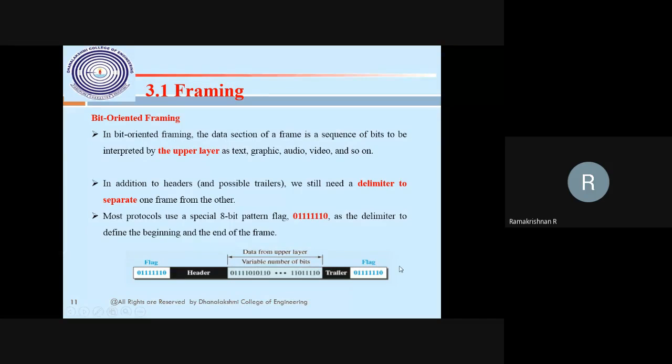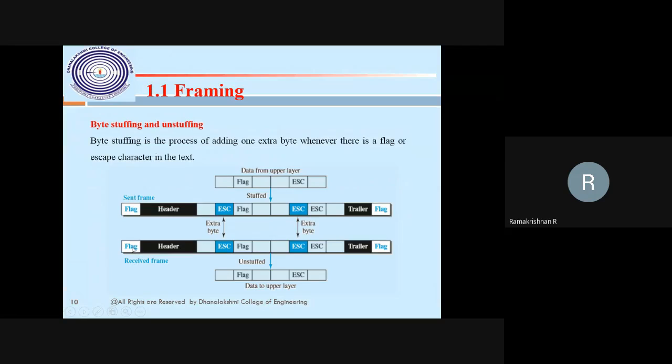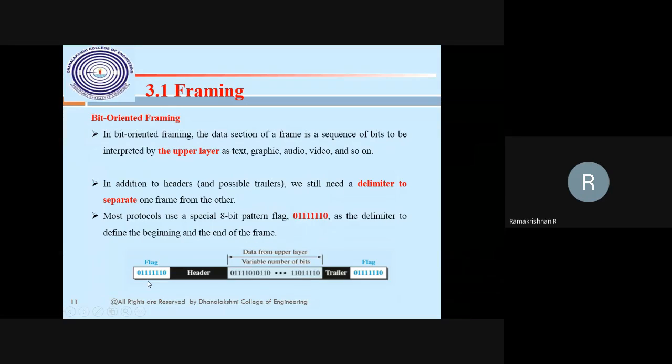So if I'm sending a message like this, no issue. But if the sending bits themselves contain 0, six ones, then 0, there is a problem. Then we have to add one extra bit. That is called bit stuffing. So you see, this is a bit flag. Here the flag is some character or escape sequence. This is a character.